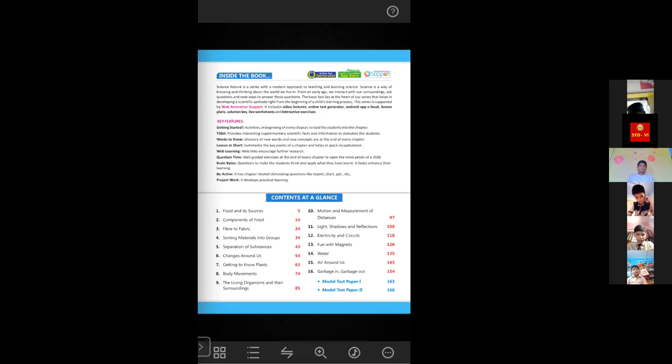So everyone open this page. This is the content page of your science book. And if you don't know the syllabus, I'm telling you the syllabus, you can just mark it in your book. So your syllabus for the coming SA1 exam is chapter 3, 4, 5, 6 and 7.